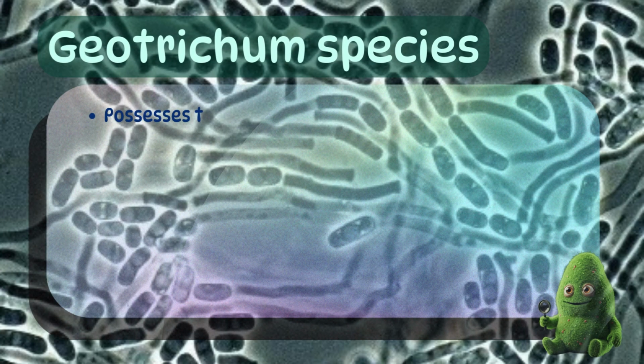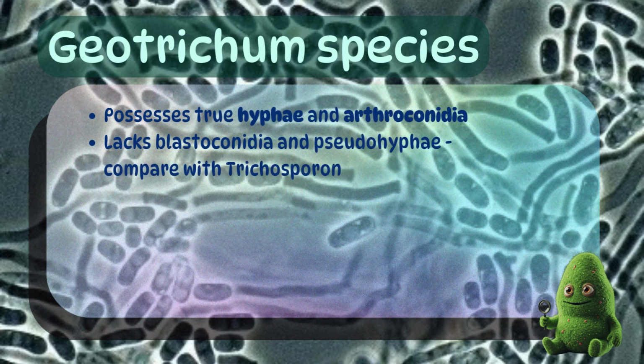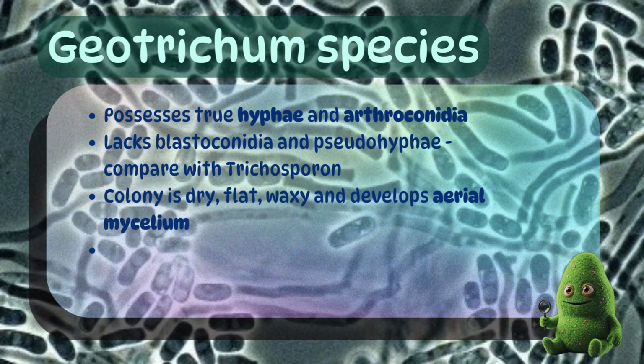Like Trichosporon, Geotrichum produces arthroconidia and true hyphae, but is distinguished from Trichosporon by the absence of blastoconidia and pseudohyphae. The colony is typically dry, flat, and waxy, but may develop aerial mycelium, giving it a mold-like appearance. It is negative on the urea test and identified by MALDI.